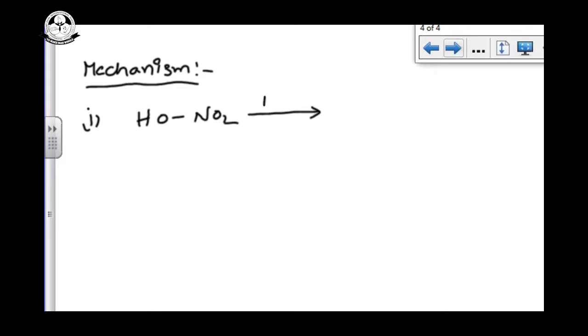At high temperature of 450 degrees Celsius and vapor phase, HO-NO2 becomes HO free radical plus NO2 free radical. Already I told you, if the reaction is given sunlight, high temperature, peroxide, or another free radical, it can undergo free radical substitution. This is the chain initiation.